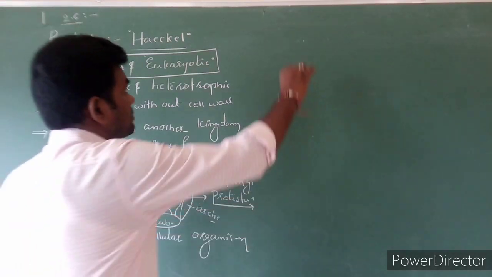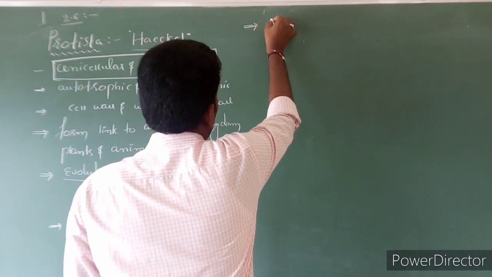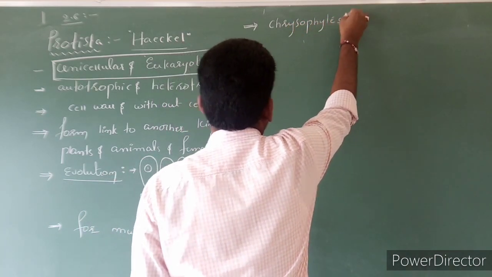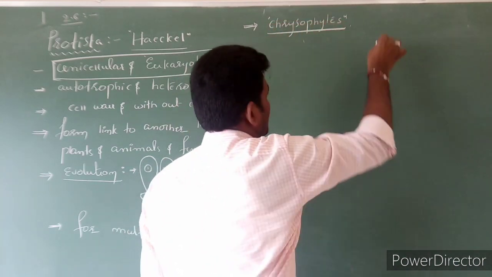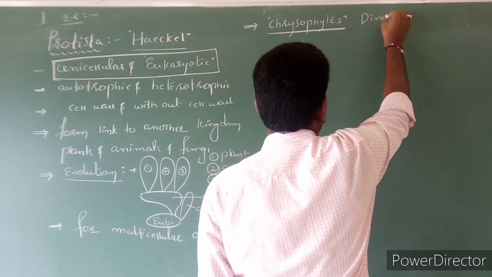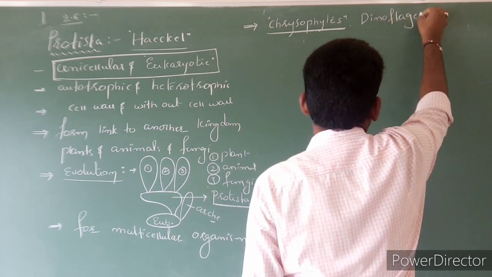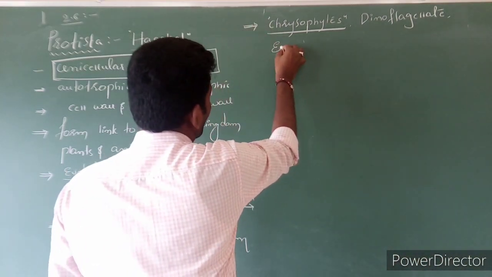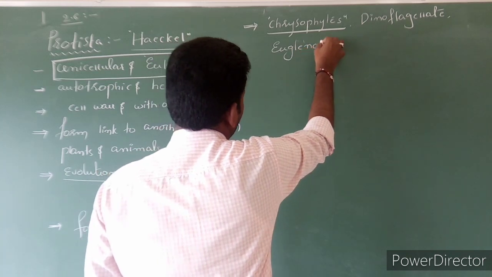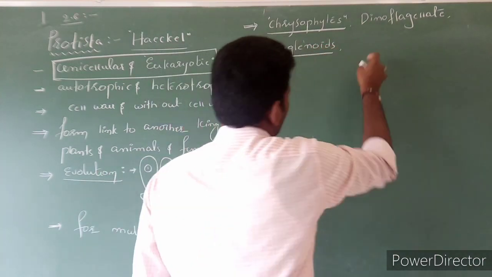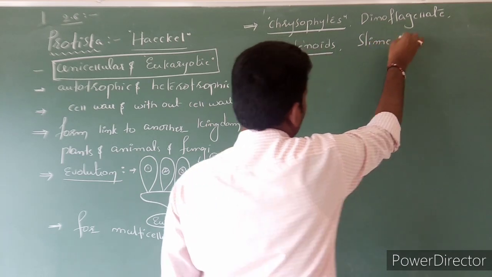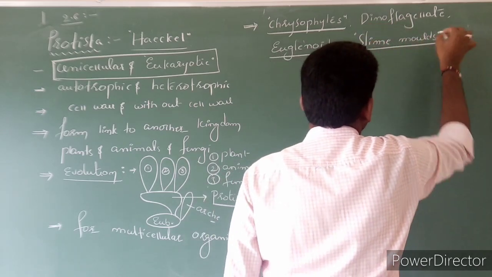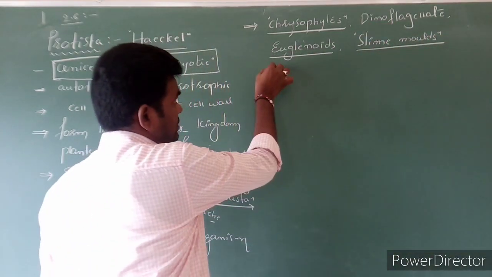And in this kingdom, they included chrysophytes, dinoflagellates, euglenoids, slime moulds, and protozoans.